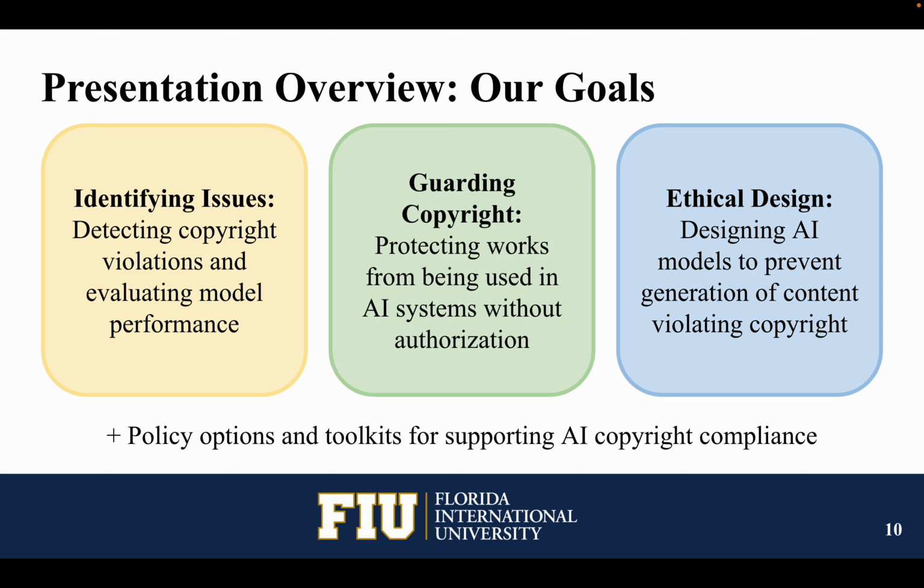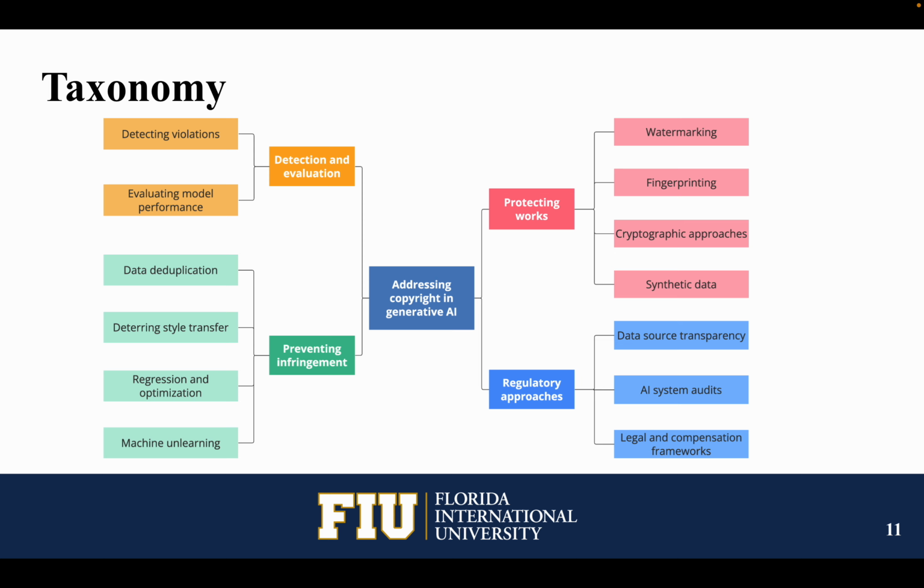Which is why today we present a few key goals for our presentation: how to identify copyright issues, how to protect IP-protected works from being used in AI systems, and how to design AI models in an ethical way that prevents generating content in violation of copyright. To do so, we introduce a special taxonomy, which will guide the rest of our research, beginning with detection and evaluation, where we look at first detecting individual violations, then evaluating broader model performance.